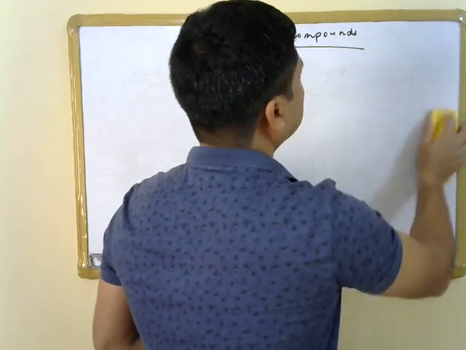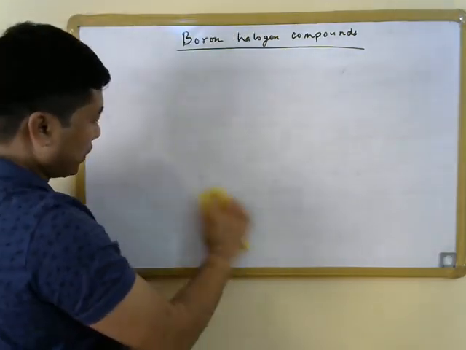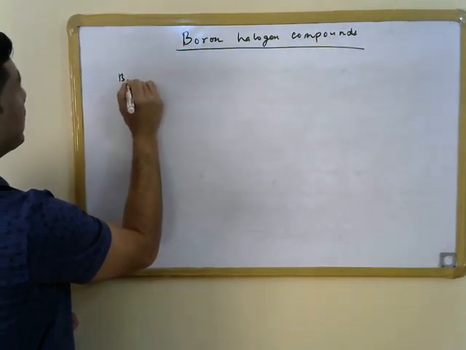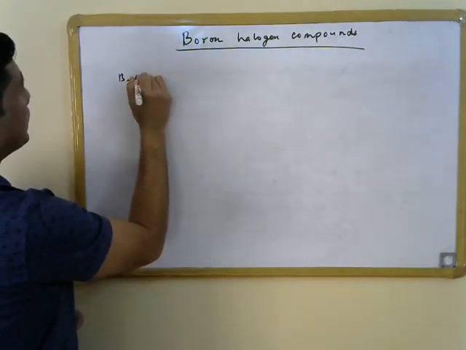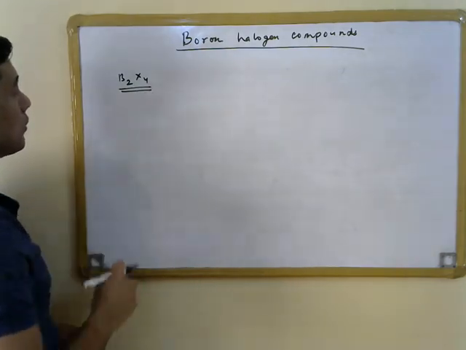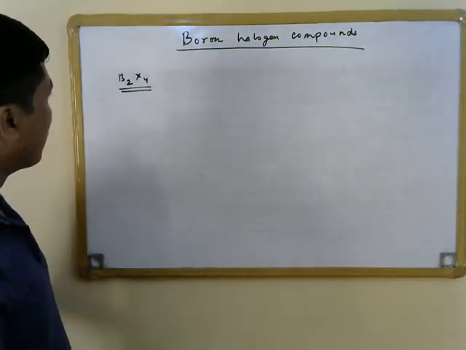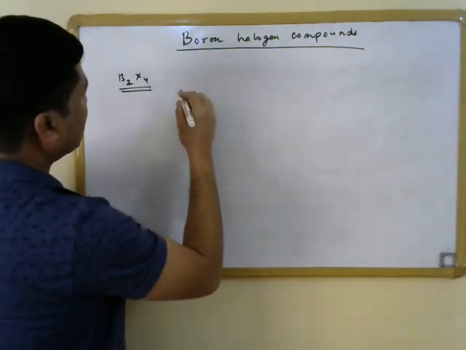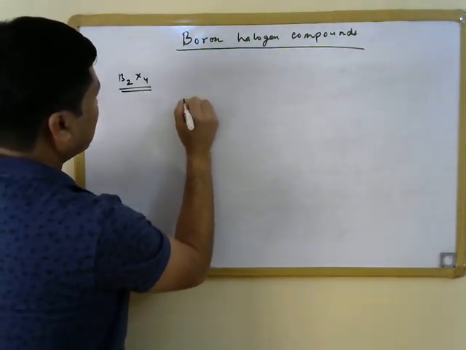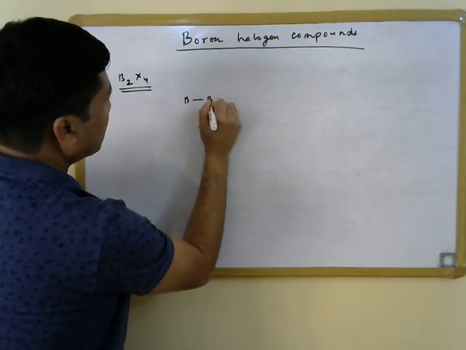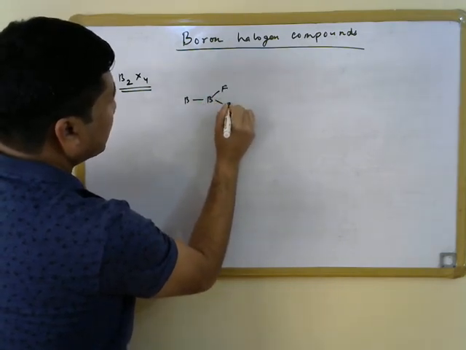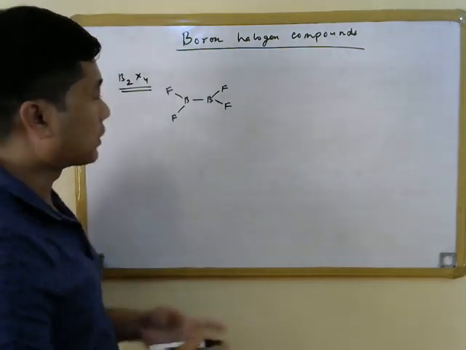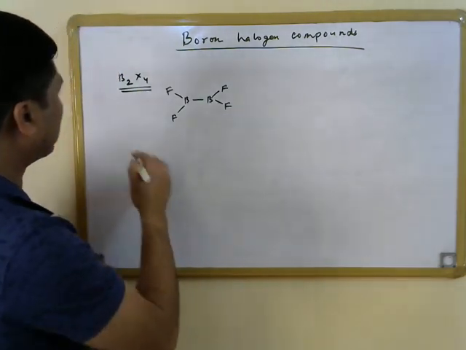We already discussed other types of boron halides. That is, we have discussed that we have B2X4. This type of boron halides are also well known, and if you look at the structure of these B2X4 molecules, that is for B2F4, say the structure of B2F4 is like the structure of N2O4.